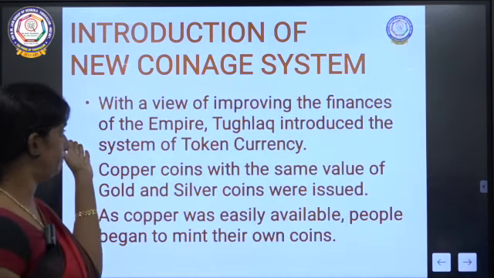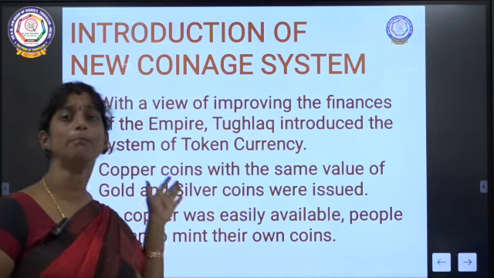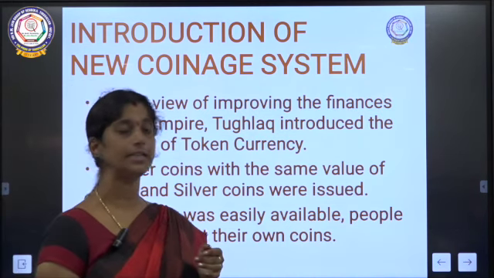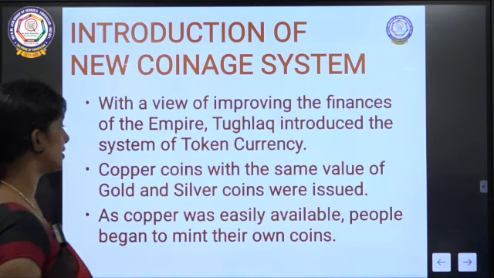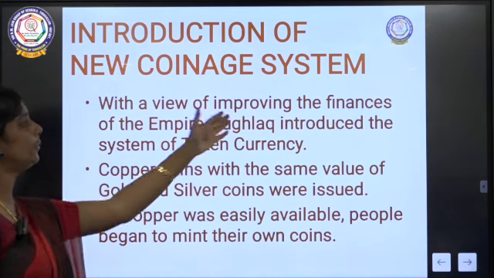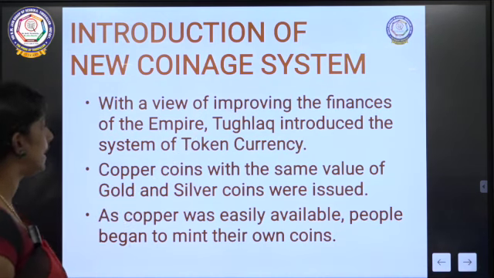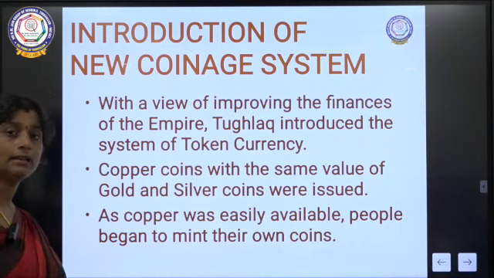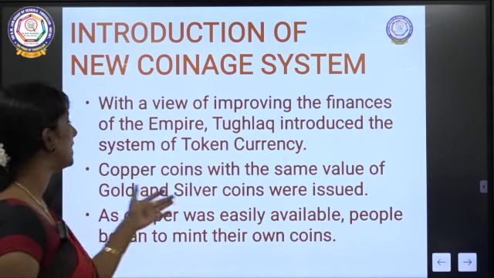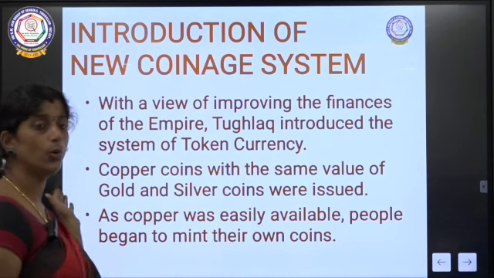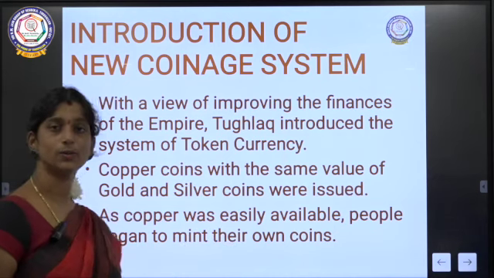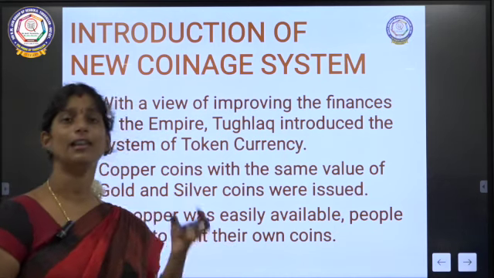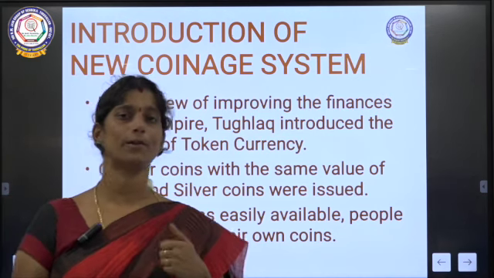So he wanted to improve the finances of the kingdom. So he introduced it this way, okay. So with a view of improving the finances of the empire, Tughlaq introduced the system of token currency. Copper coins with the same value of gold and silver coins were issued. So with the same value of gold and silver coins, copper coins were issued.